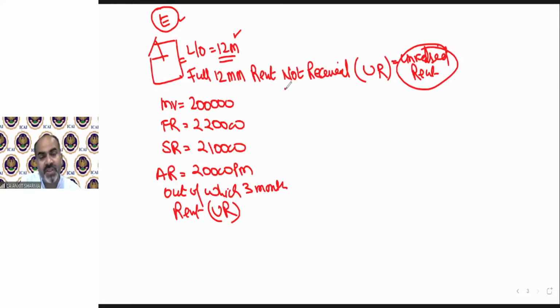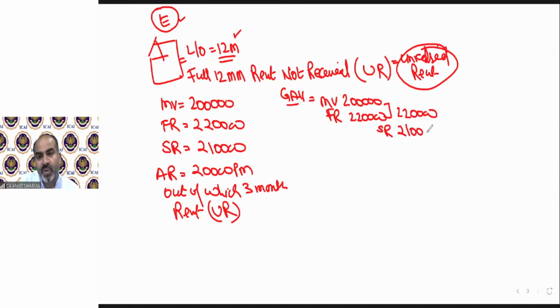We need to find the GAV. Step 1 says municipal value, fair rent, whichever is higher. So 2 lakh or 2,20,000. In comparison to salary, this is a very, very easy topic, very easy chapter. So higher will be 2,20,000. Now we have to compare it with standard rent. Step number 2. So 2,20,000 or 2,10,000, whichever is lower. That means 2,10,000 is my lower value.